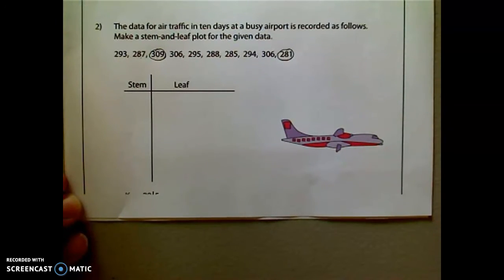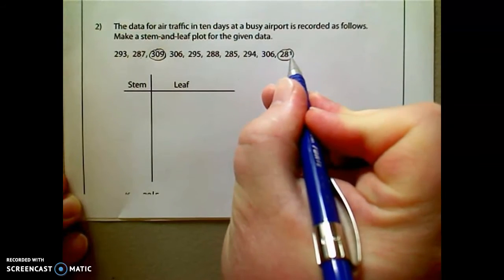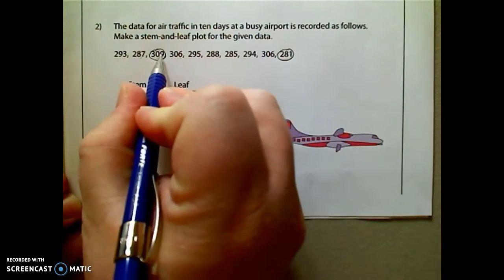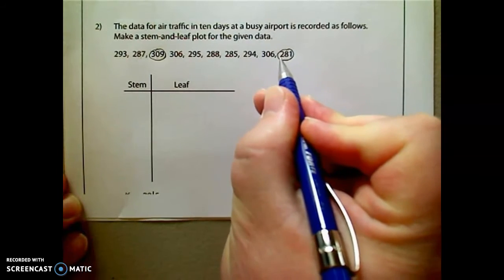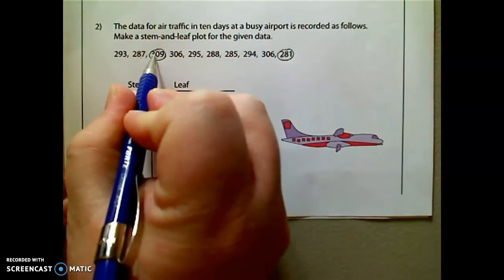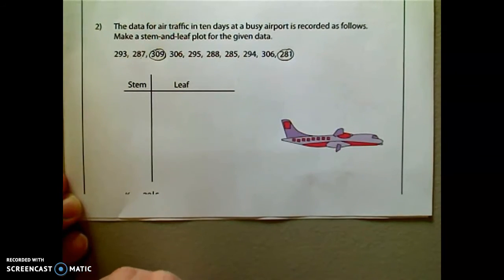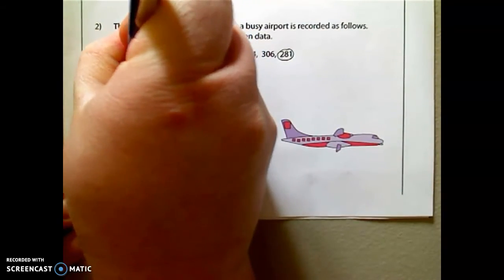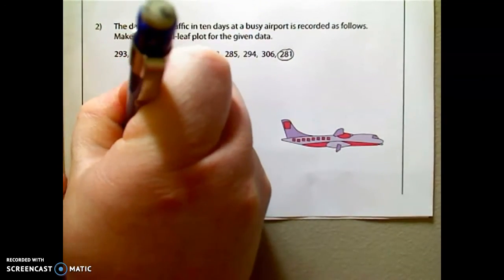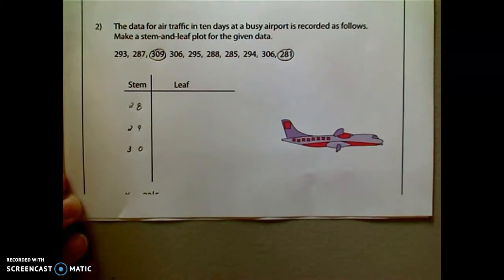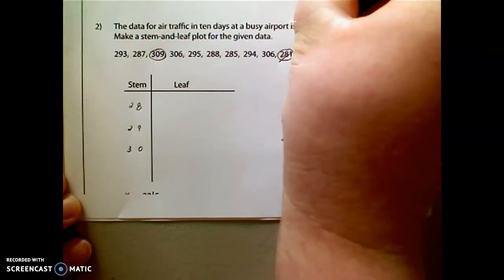Now, like I said before, the leaves are only the last digit, so the last digit 1 and the last digit 9 here. But the stems now are 2 digits. The smallest stem we have is 28, the biggest stem 30. So what we would do is list them out, 28, 29, and 30. And now we just list each number in order, evenly spaced, starting with 281.